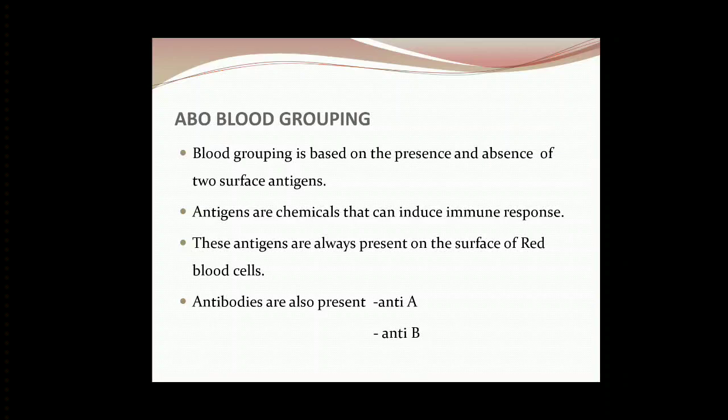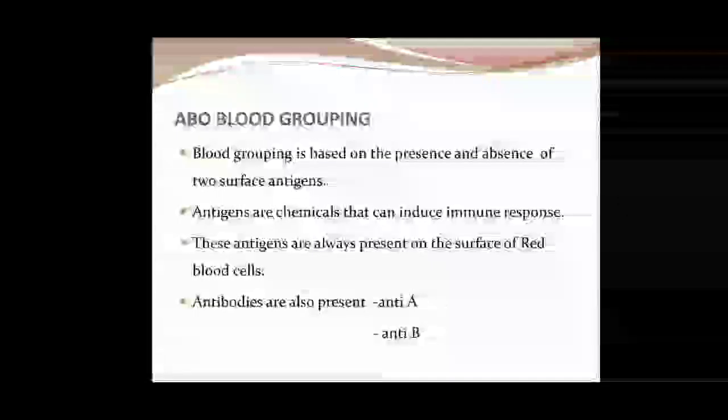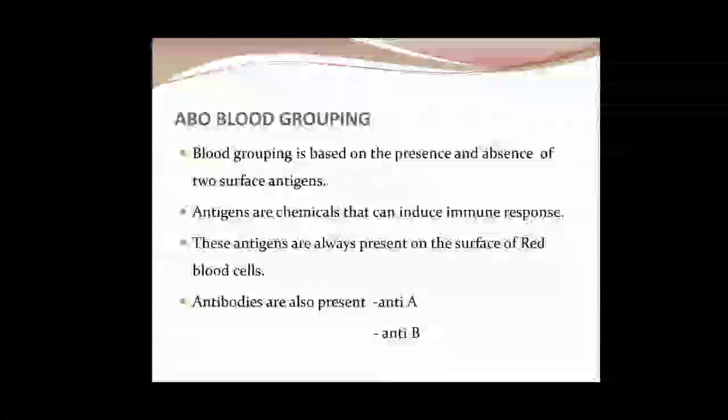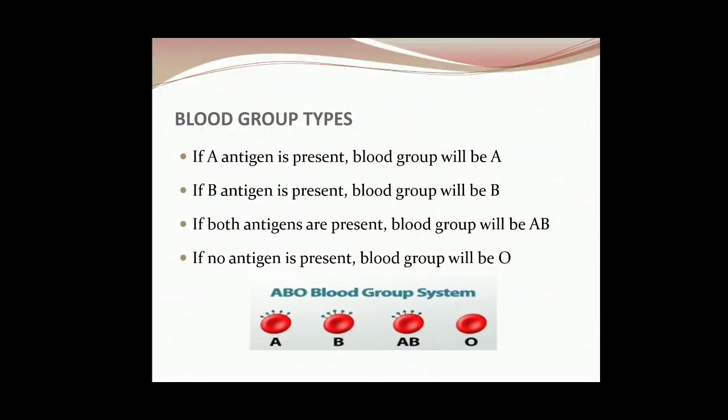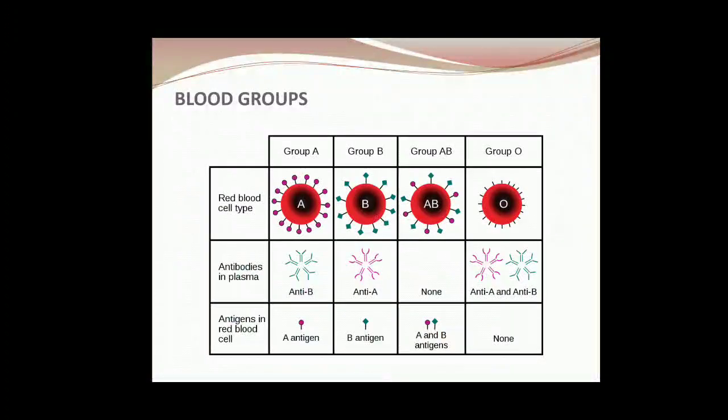Now if we have A blood group, B blood group will be a foreign particle for us, so we will have antibody B. And if the blood group is B, the antibody will be A. Let's see. If A antigen is present, blood group will be A. If B antigen is present, blood group will be B. If both antigens are present, blood group will be AB. And if no antigen is present, the blood group will be O.